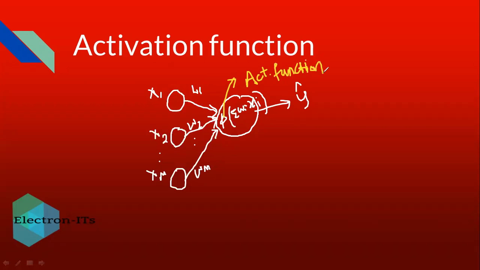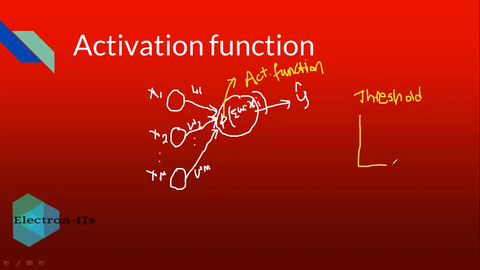which is the predicted value. We have multiple activation functions like the threshold function, where the output will be in the form of 1 and 0.